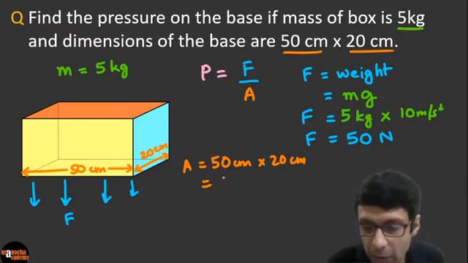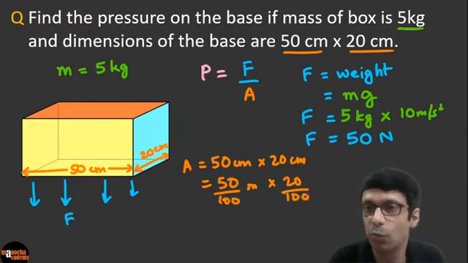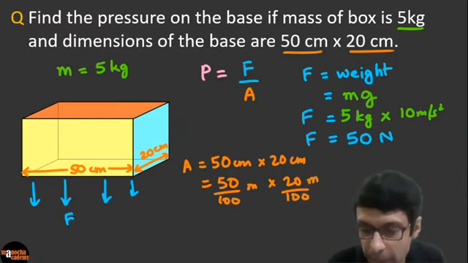So this is 50 by 100 meter times 20 by 100 meter, because 1 centimeter is 1 by 100th of a meter. Guys, do you agree? Okay, excellent. So now if you multiply those and cancel, these zeros are going to go, so there's a 10 and a 0. I think I'm getting area of cross section as 1 by 10 meters square. Do you guys agree?